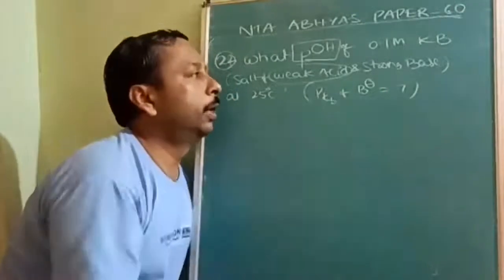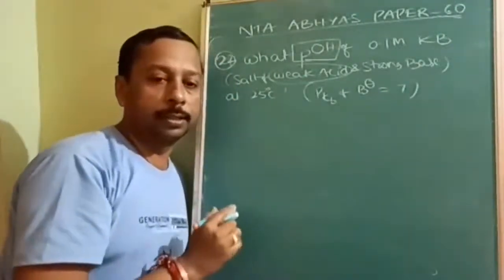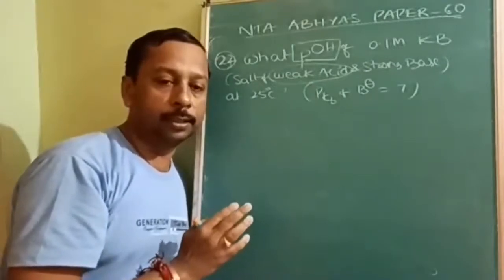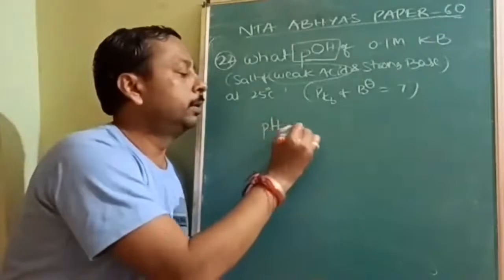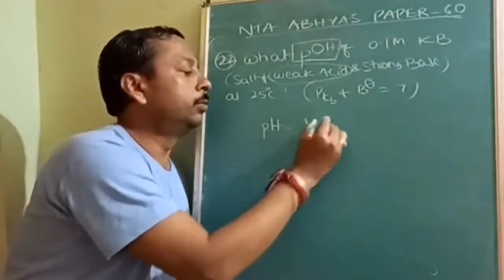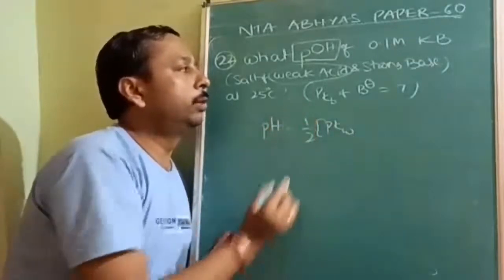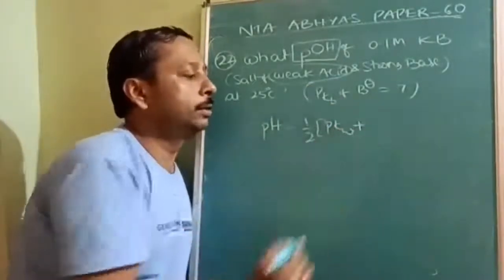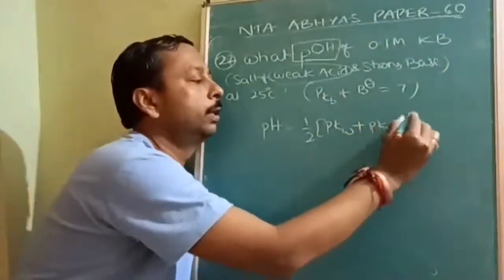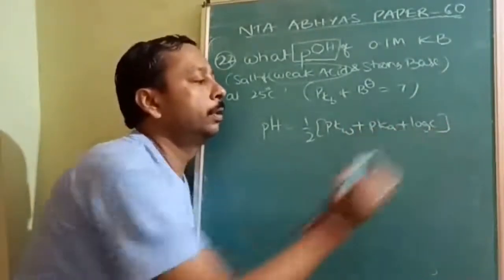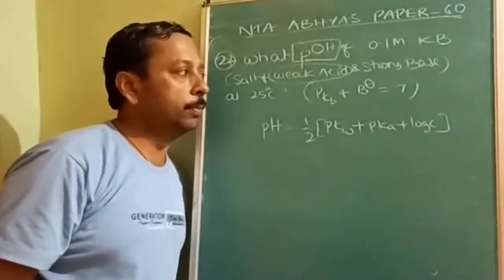So the actual formula for weak acid and strong base salt hydrolysis. There are how many types? 4 types of salts. So pH is equal to 1 by 2 into pKw. Technique to remember: acid means add. Acid means add. So pKa plus log C. What is the formula? Half of pKw plus pKa plus log C.